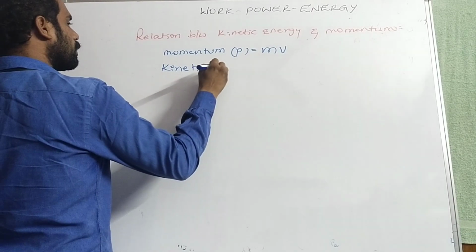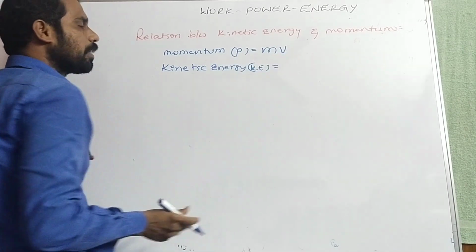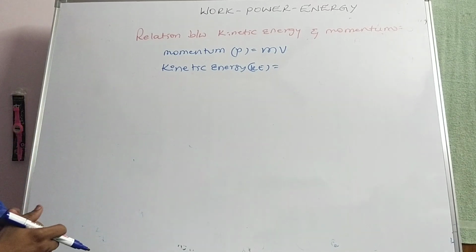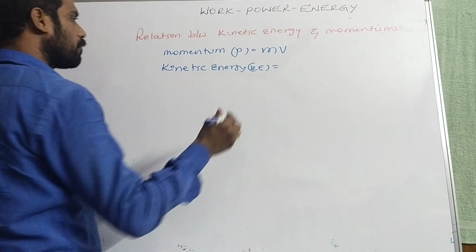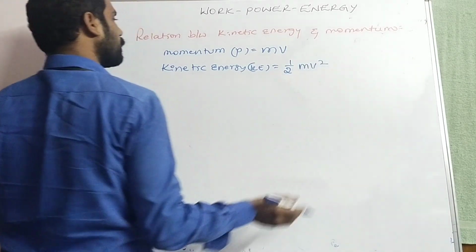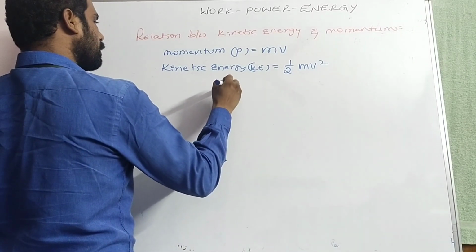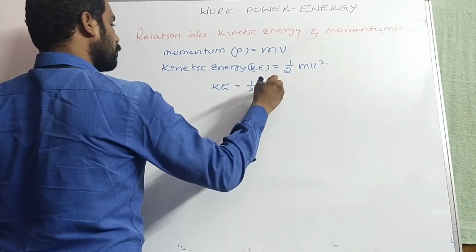What about kinetic energy? Kinetic energy is the energy possessed by the body by virtue of its motion. That is half mv square. Now, kinetic energy K is equal to half mv square.